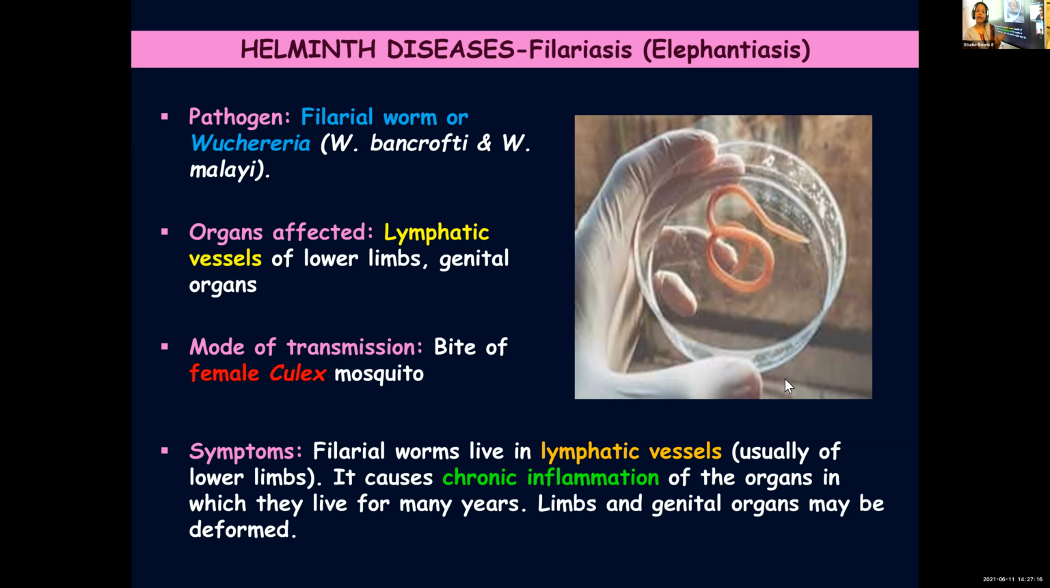So just like arteries and veins, the different blood vessels of the blood circulatory system that you have learned, similarly there are lymphatic vessels and lymph nodes, which you have learned already. In these lymphatic vessels these filarial worms survive and they will block these vessels. The fluid will get accumulated there and it can lead to chronic inflammation.